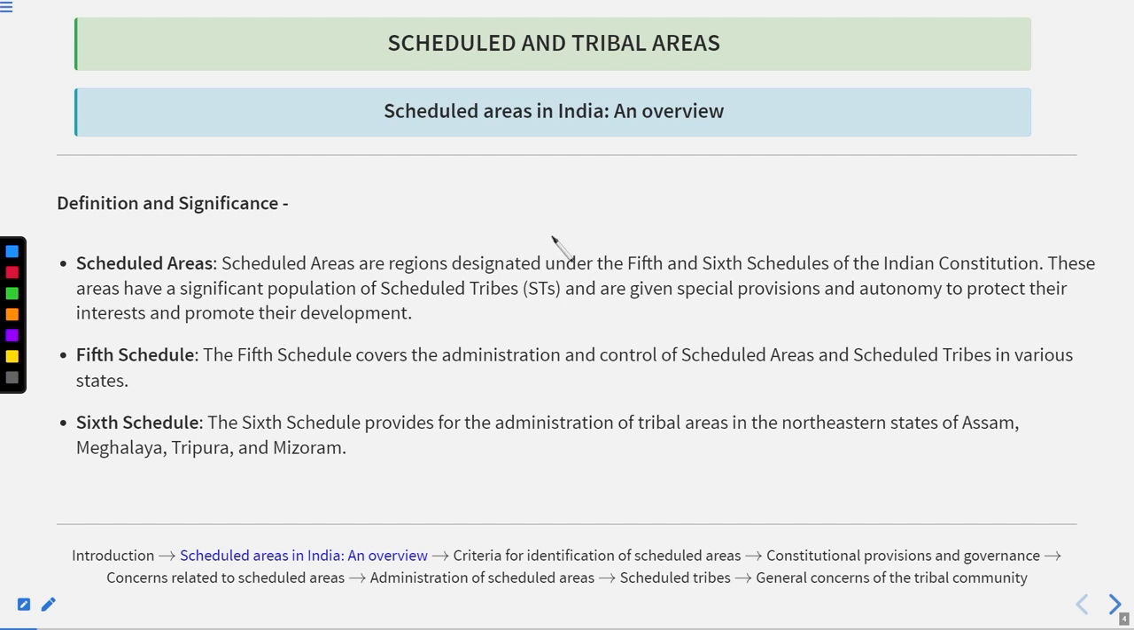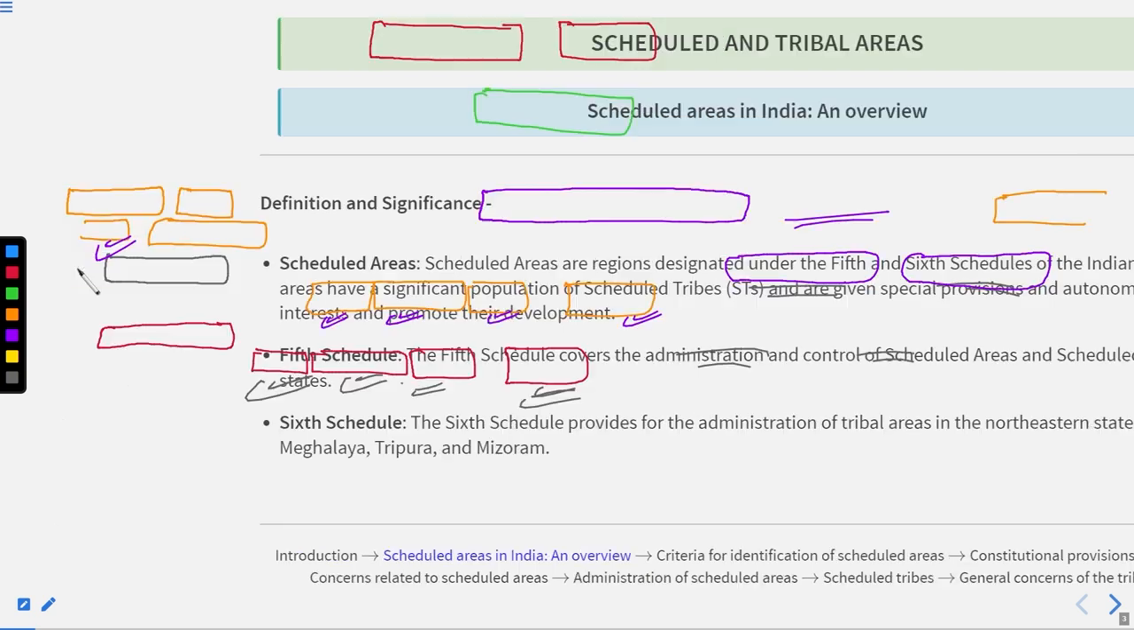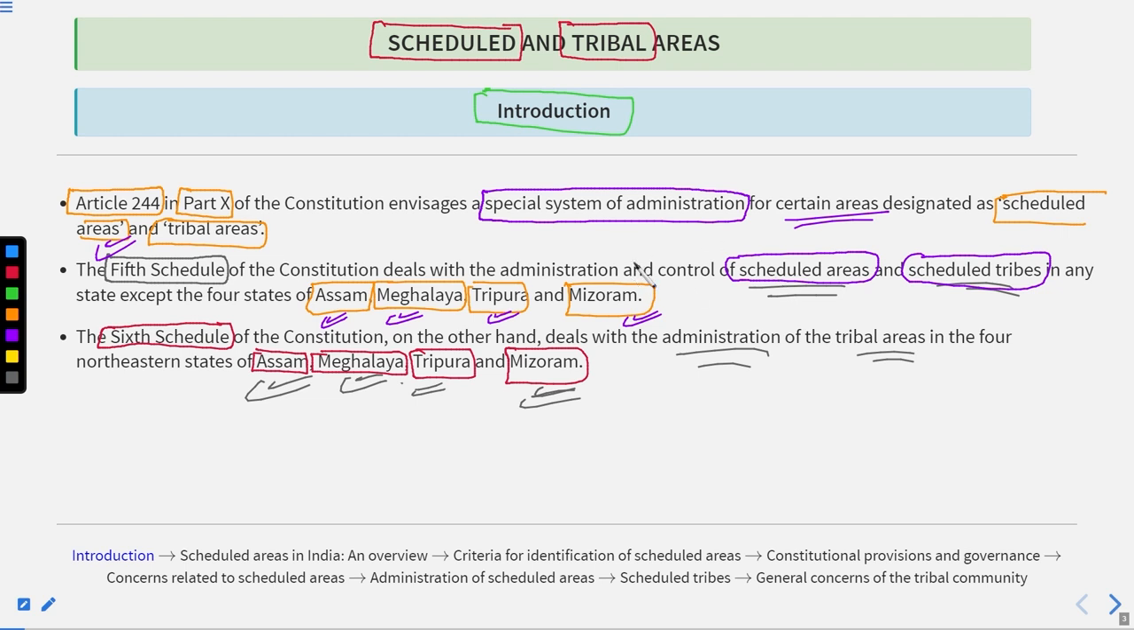Now we are going to talk about the definition and significance. The first definition we are going to see is the definition of the scheduled areas. Most of us will counter: in the previous one, the introduction, we have already covered it, so why are we going to talk about the definition? If you look carefully at this slide, have you got any definition that is describing the scheduled areas? No, we haven't got it.